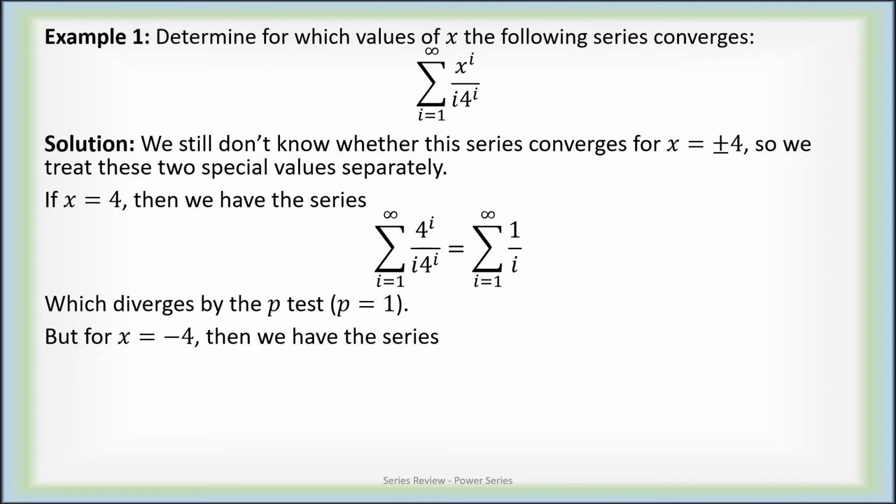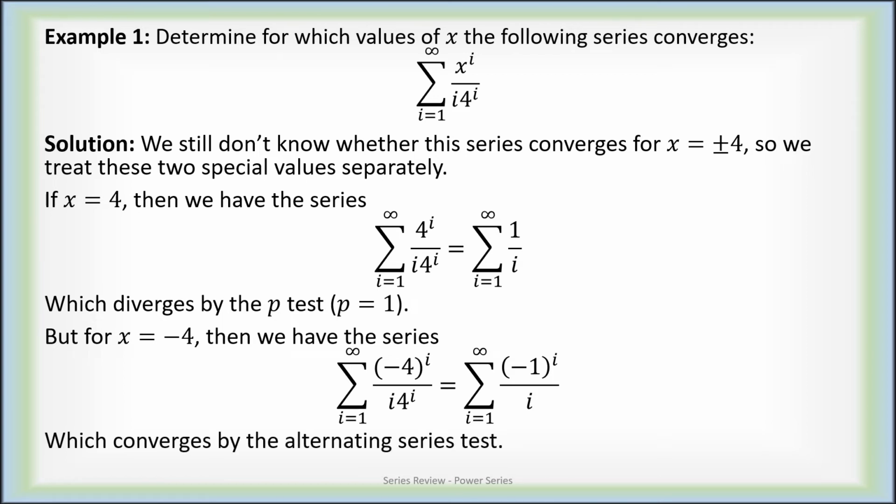But if x equals minus 4, then we get negative 4 to the I over 4 to the I, which simplifies as just negative 1 to the I. This is the alternating harmonic series, which we already saw in a previous video does converge by the alternating series test.